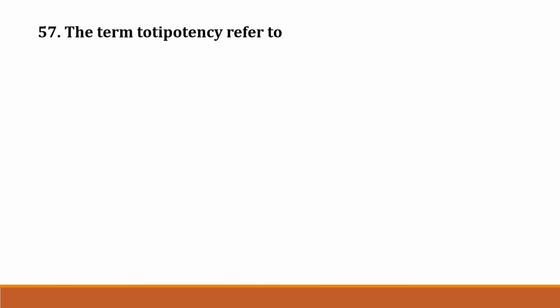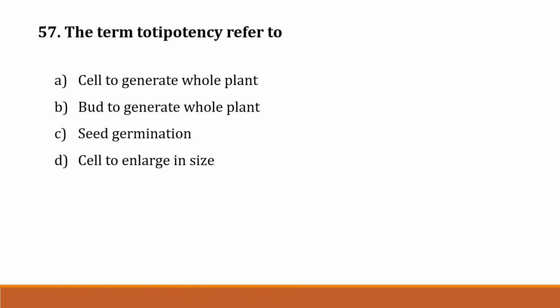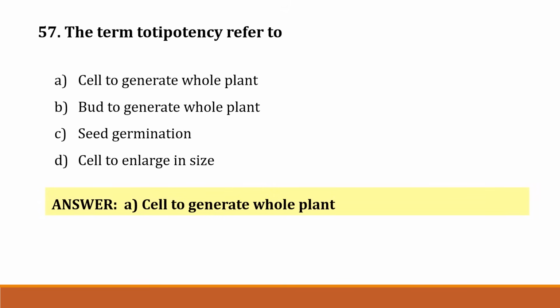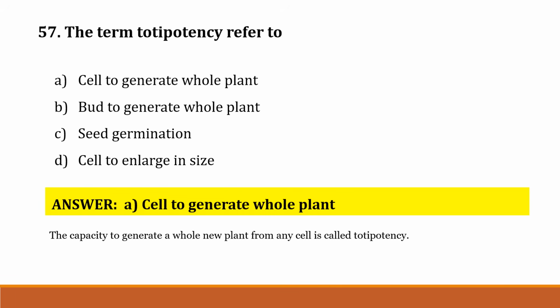The next question, question number 57. The term totipotency refers to: option A, cell to generate a whole plant; option B, bud to generate a whole plant; option C, seed germination; option D, cell to enlarge in size. The correct answer is option A, cell to generate a whole plant. The capacity to generate a whole new plant from any cell is called totipotency.